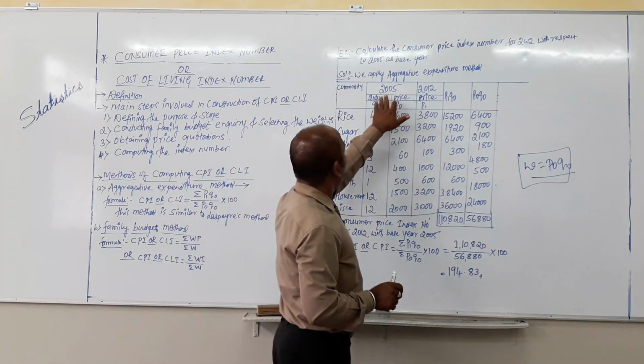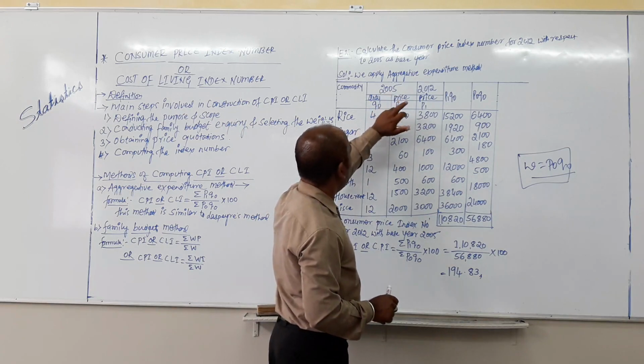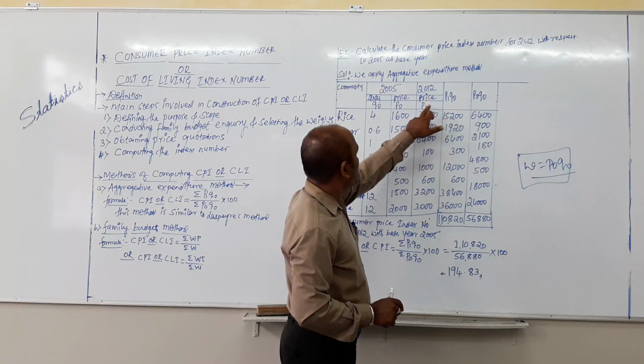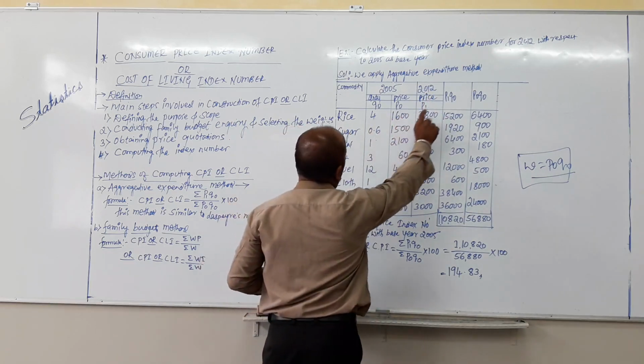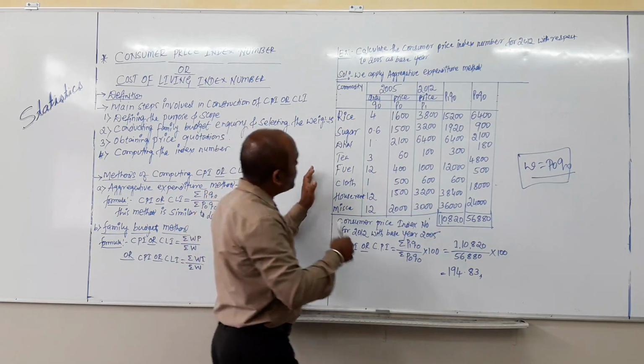These are the quantity and price of these commodities in the base year, that is 2005, and the prices of the commodities in 2012 we consider as P1. So Q0, P0 and P1 are given. Let us move on to the calculation.